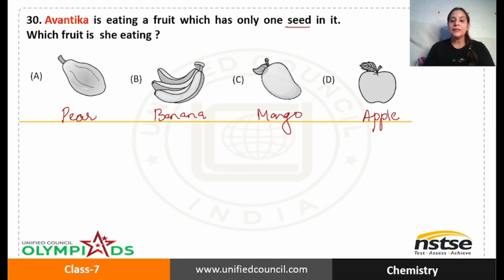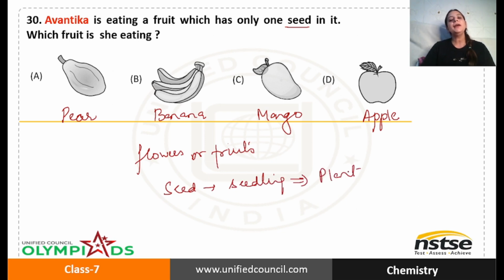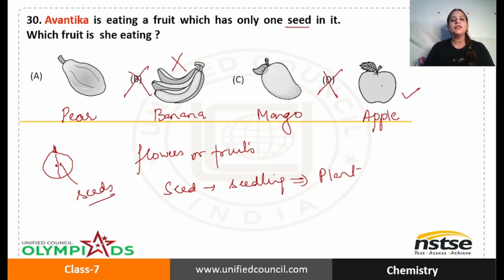Now when I talk about seed, students, seed is a small structure that you find inside the fruit or inside the flowers. So they can be present in the flowers or in the fruits. Seed is something which can grow into a small plant seedling and then later it can form a big plant. You must have seen when you cut apple, let's say, then you see two seeds in it. These structures that you find in it, they are called as seeds. Now in apple you get to see more than one seed. In bananas there are no seeds. So this option is incorrect.